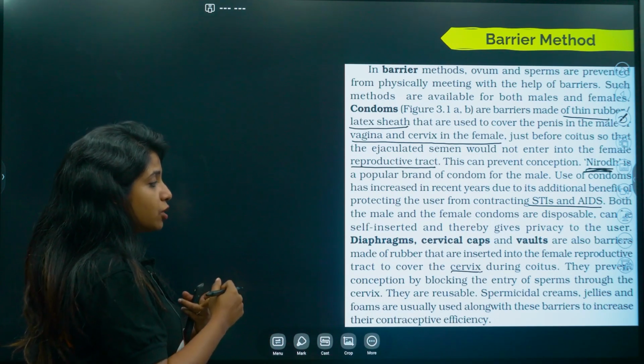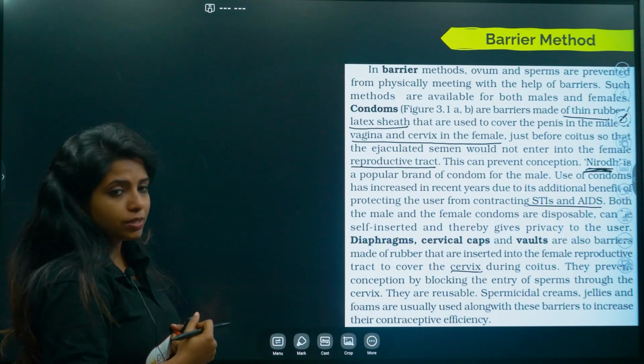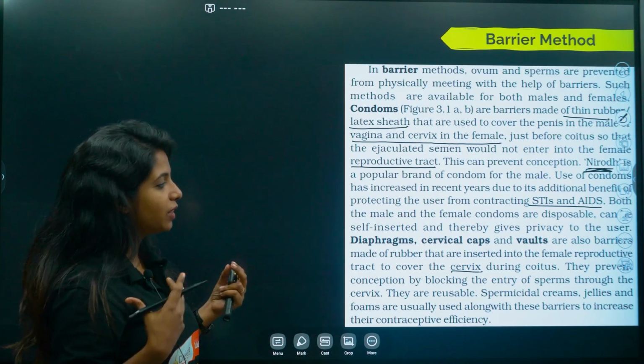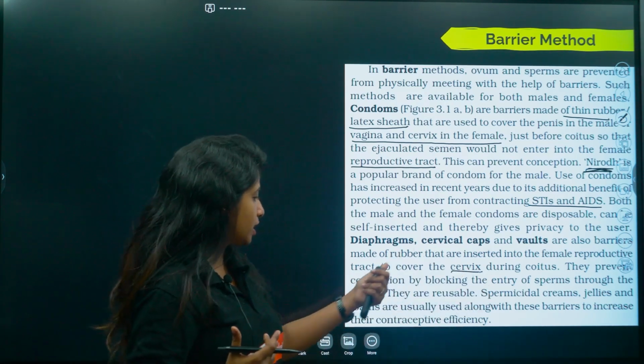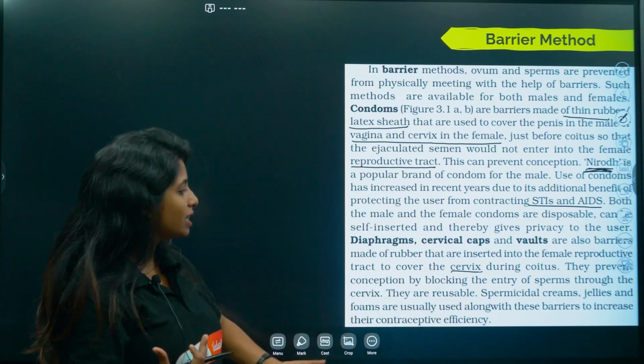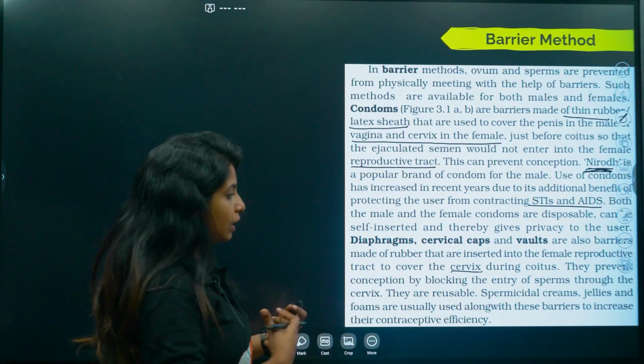They prevent conception by blocking the entry of sperm through the cervix. They are reusable. And one more very important thing, spermicidal creams, jellies and foams are usually used along with these barriers to increase the contraceptive efficiency.